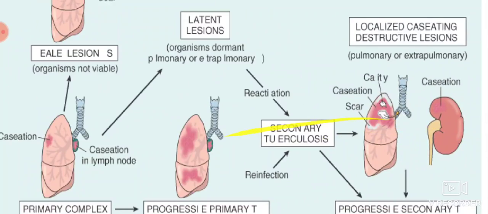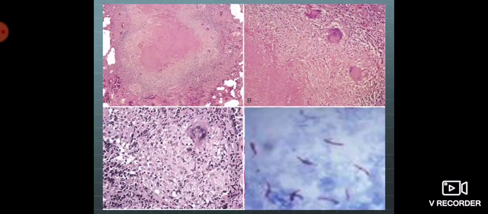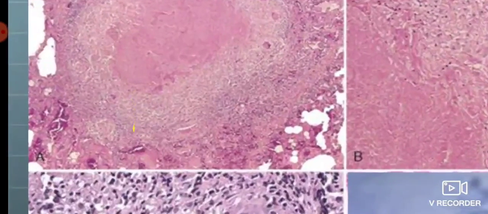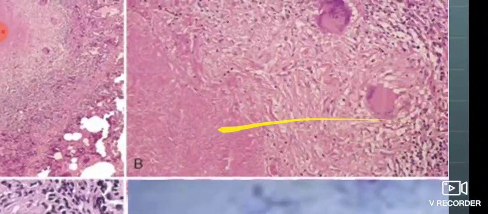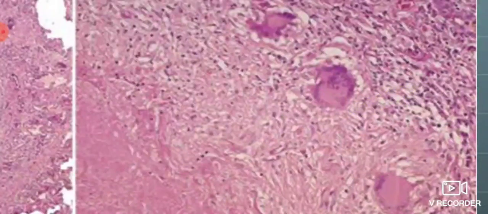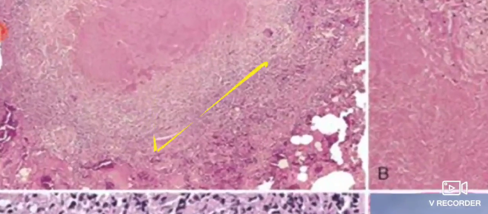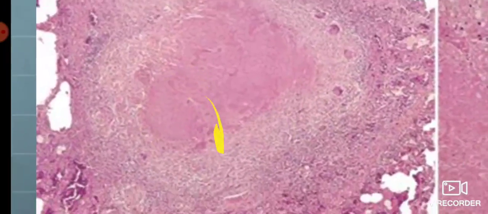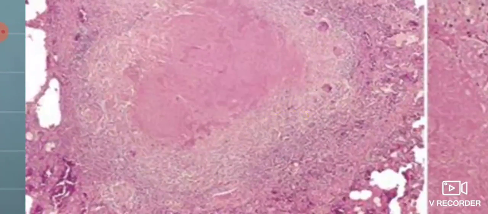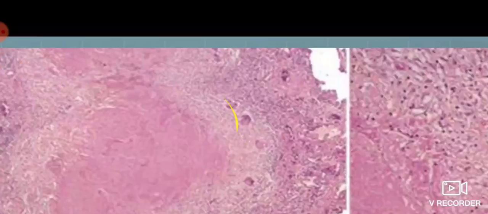That granuloma may have a central area of caseous necrosis, which is surrounded by epithelioid cells, Langerhans type of giant cells, a collar of lymphocytes, and further surrounded by fibroblasts. A typical granulomatous lesion of tuberculosis has a central area of caseous necrosis surrounded by epithelioid cells with the presence of occasional Langerhans type of giant cells, which is surrounded by a collar of lymphocytes and further surrounded by fibroblasts.